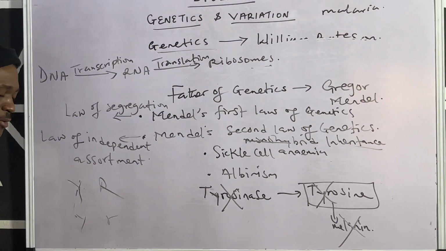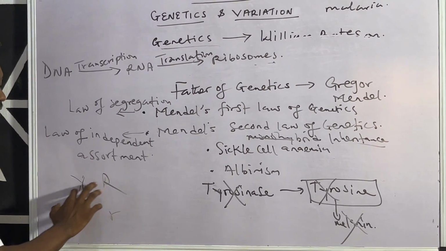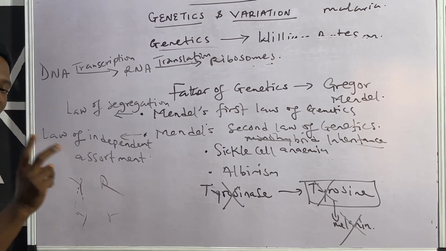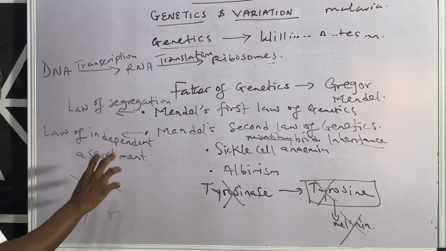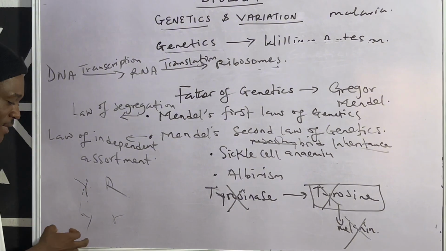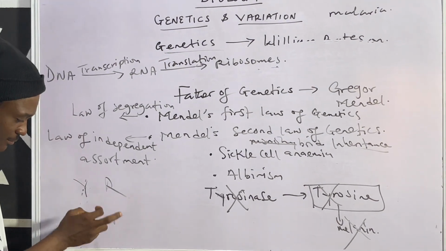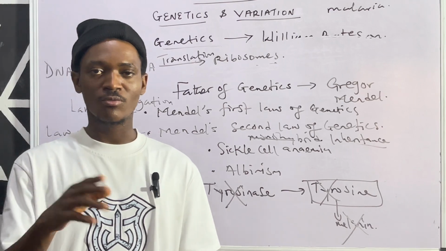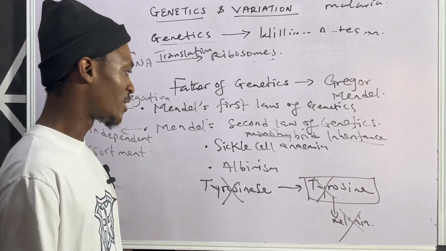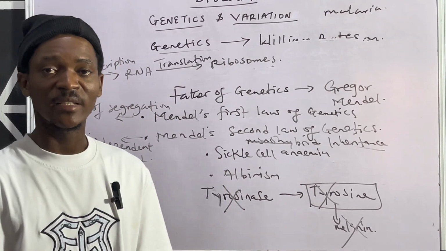You get the point now? So in this case, how many characters are expressive here? There are two. So we have yellow as color, then rounded as shape, while this one is wrinkled, and this one is green. All right. So you're having two of them that are being expressive. So that's under the dihybrid inheritance.